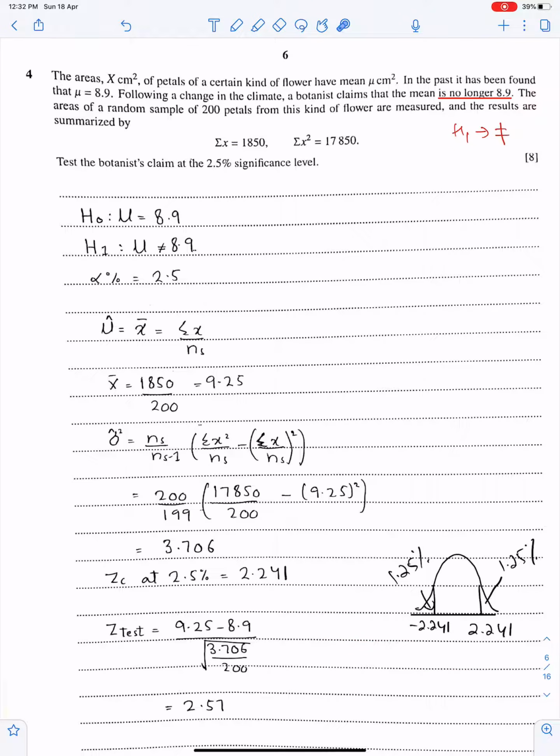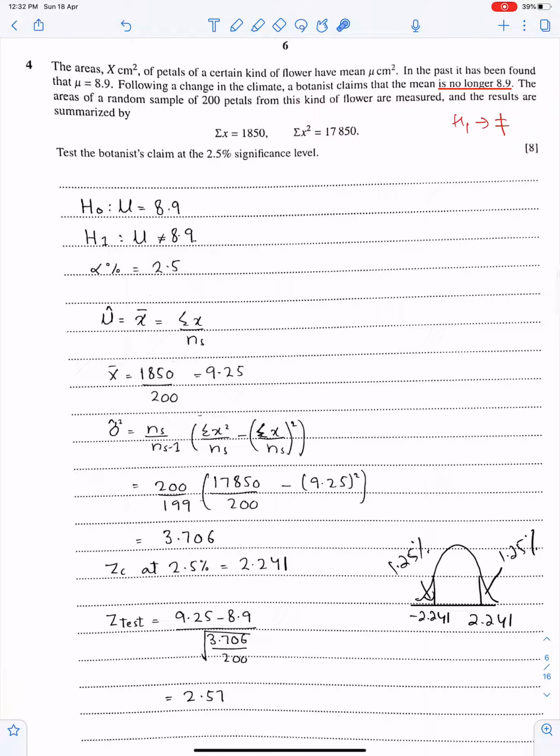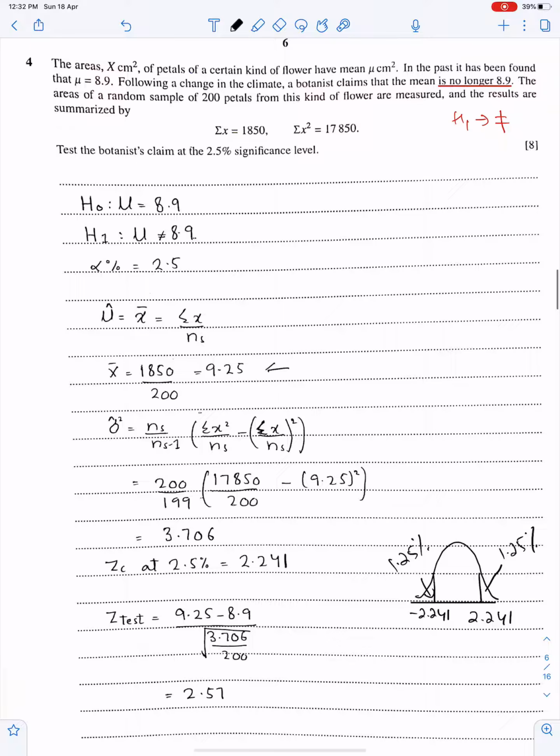Now work for z test. Z test is test value. This is the test value. Sample mean is always the test value. So write the test value, this value here. This is mu naught, and this is the variance, standard deviation.